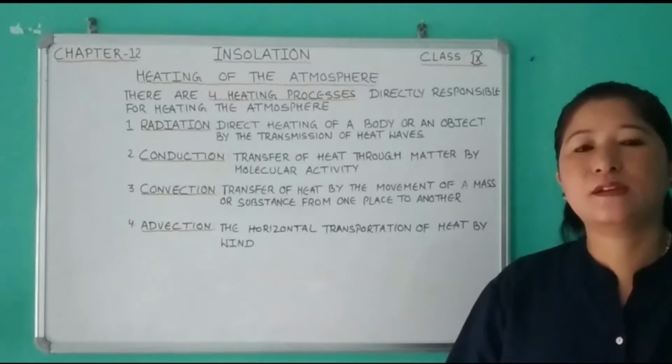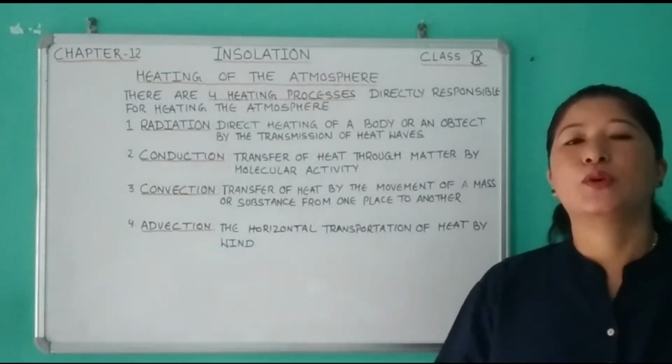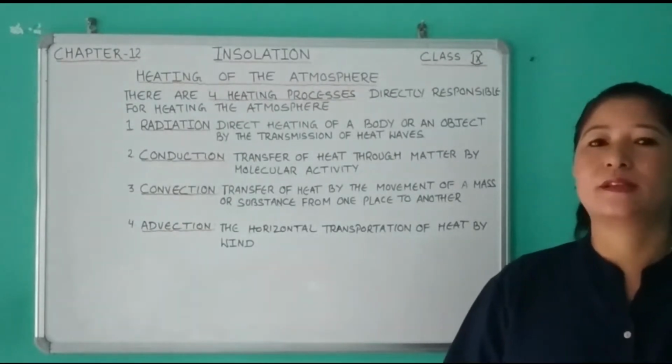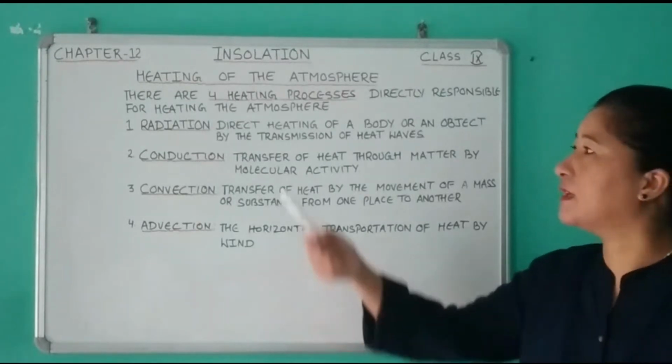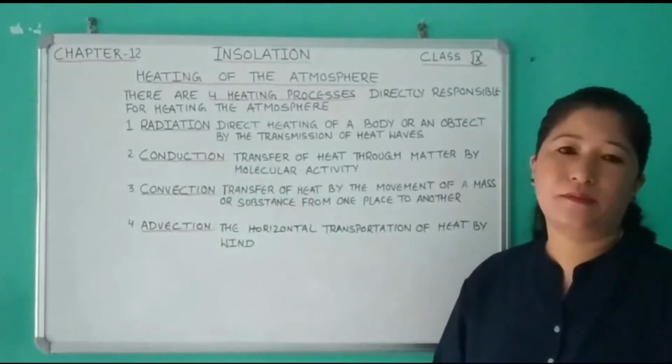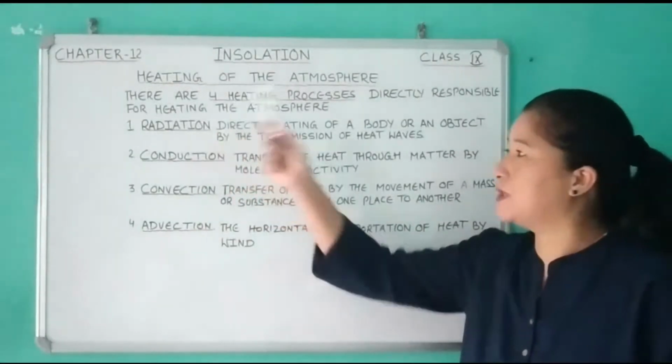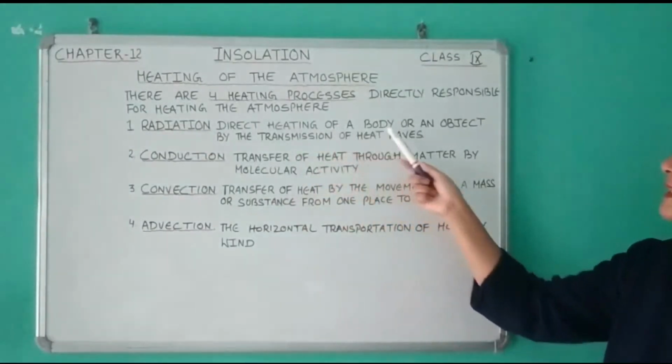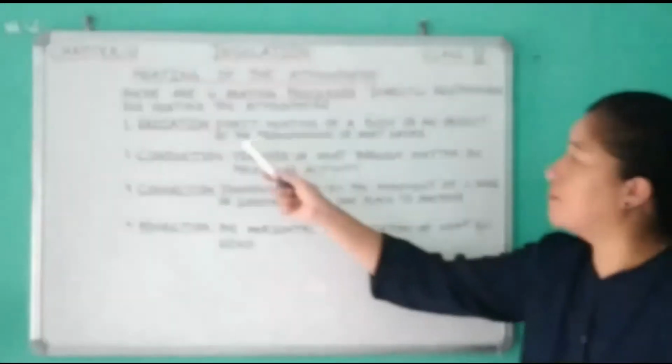Now let's see the heating of the atmosphere. Air, like other substances, is also heated. Here are the four processes: radiation, conduction, convection and advection. So what is radiation first? It is the direct heating of a body or an object by the transmission of heat waves.